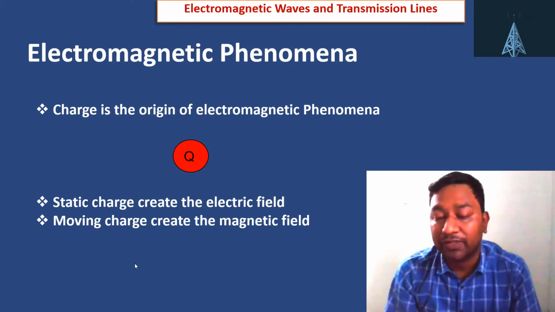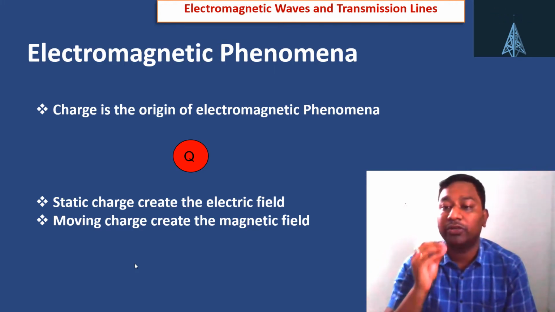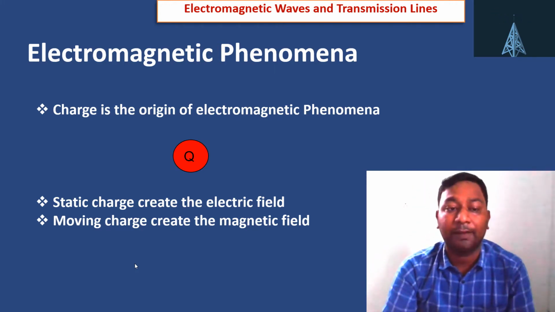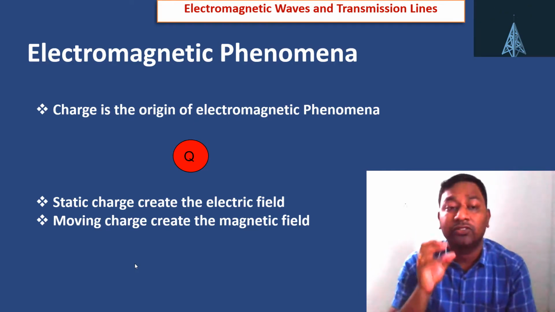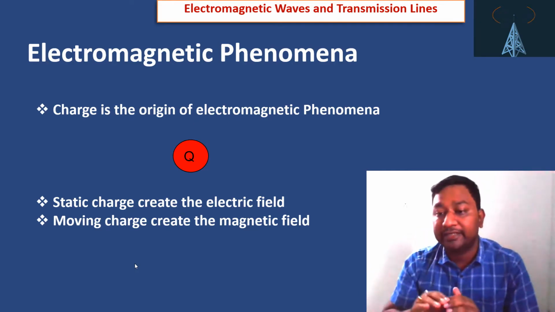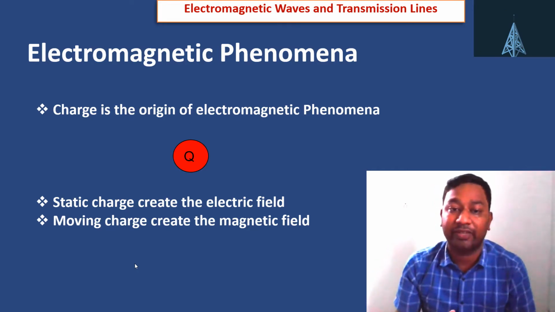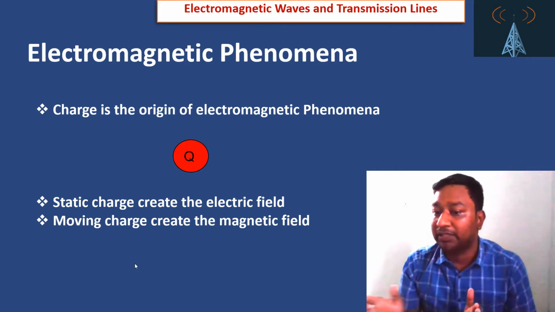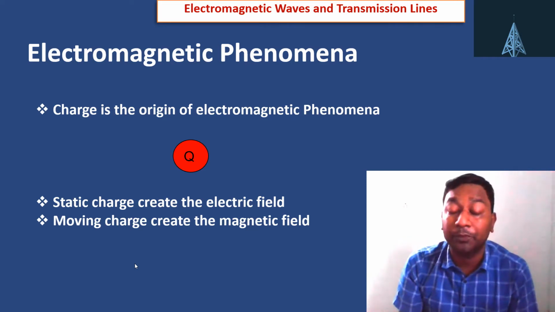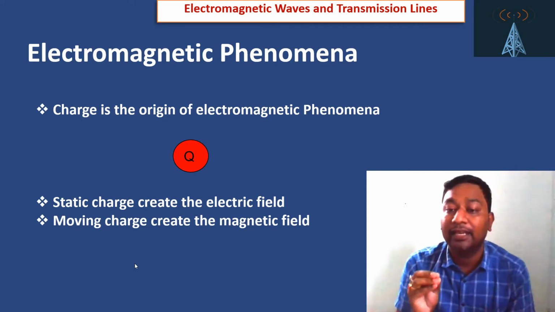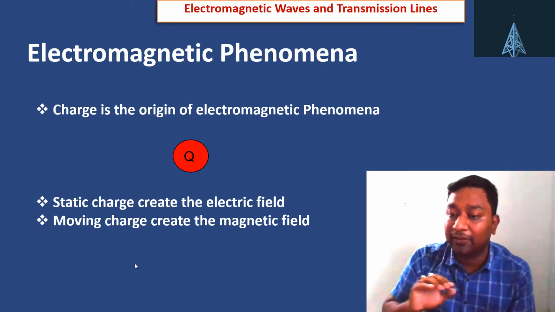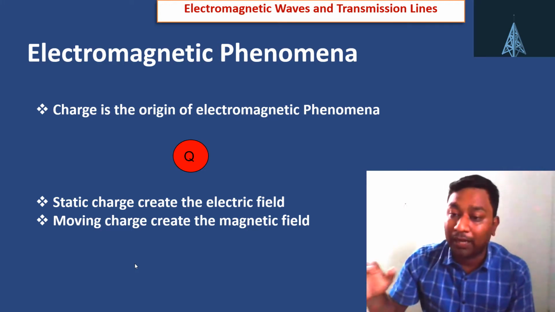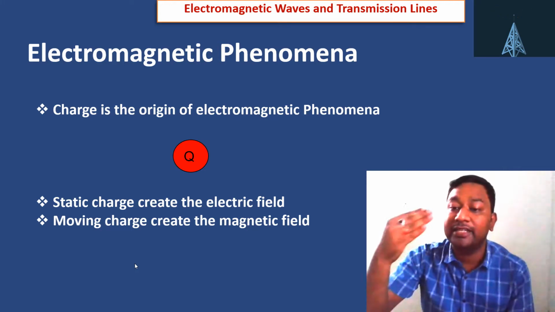We know the first point is that charge is the origin of electromagnetic phenomena. All electromagnetic behavior is based on charges. If charge is static, it creates a static electric field. If charge is moving, that means it creates current. Moving charge means current, and the current is created along a path. In this path, the magnetic field is created.